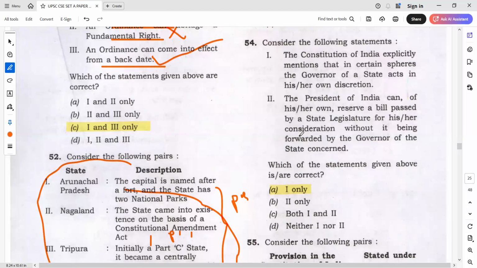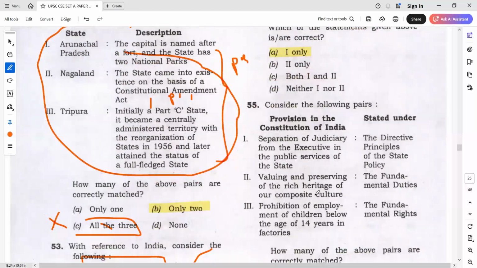Okay. So, which are the following statements? The Constitution of India explicitly mentions that a certain governor acts in his or her own discretion. Yes, some discretion is explicitly mentioned for the governor, but for the president, there is no such thing. And the president of India cannot reserve a bill without it being forwarded by the governor of the state. As such, there is no provision in that way. You can go for one only.